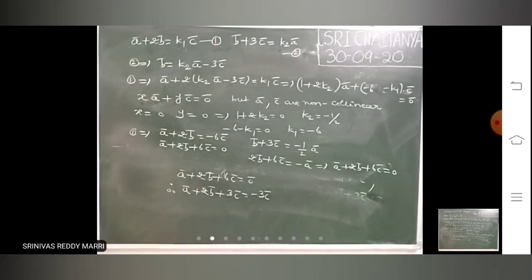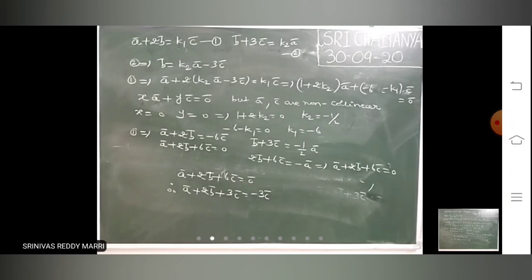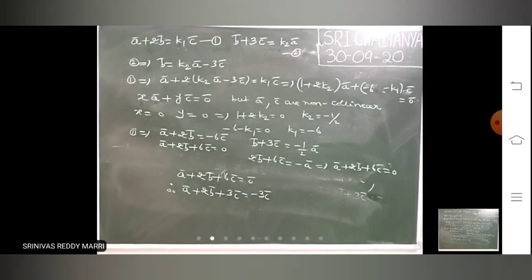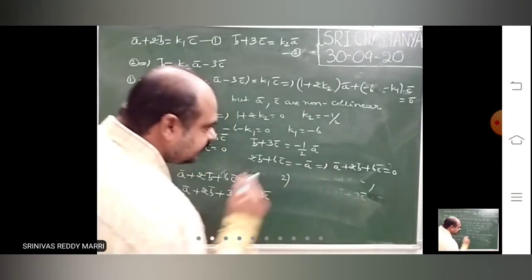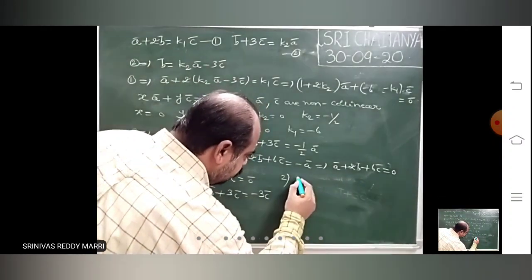3C bar that side. So the answer is minus 3C bar. Suppose the question is asked like this. In some cases he will ask like this. Look at it. So this relation you got now.